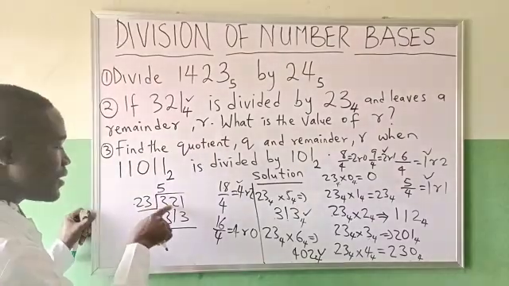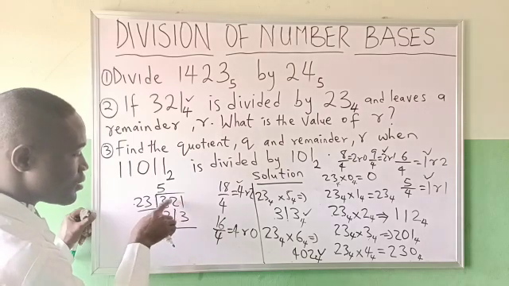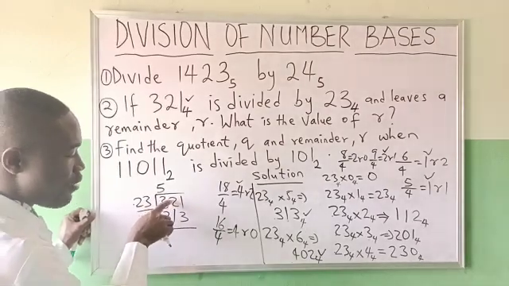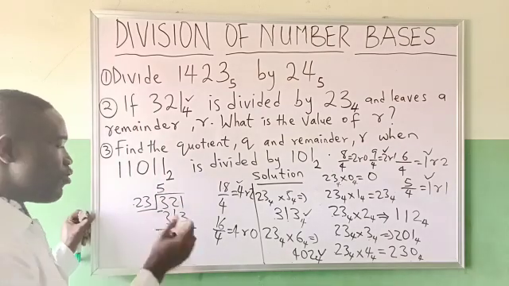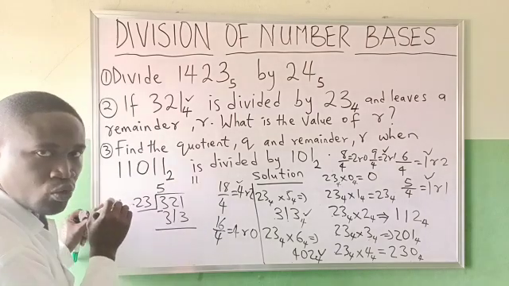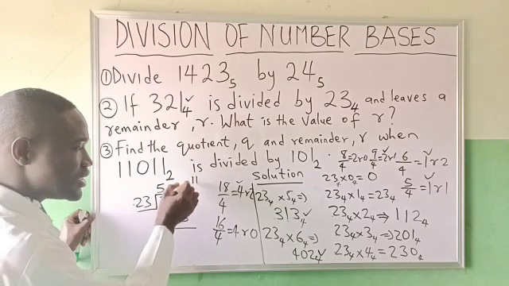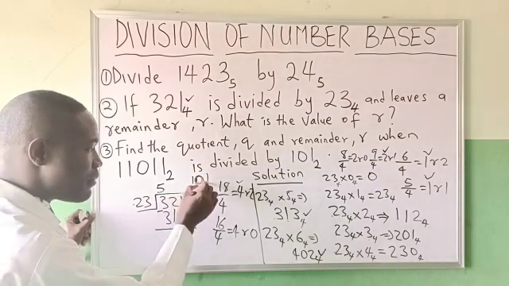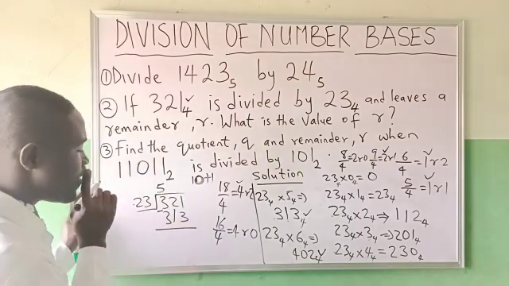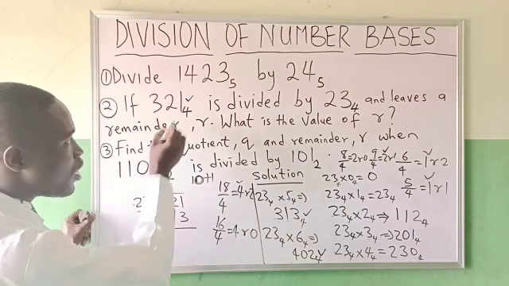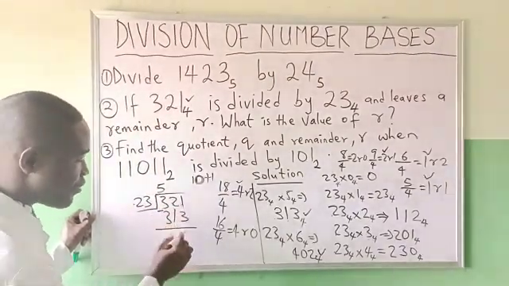Then I'll now say, carry 1 here. 1 minus this, it cannot. Carry 1 from 2. If I carry 1 from 2 to put it here, I won't call that one 10, I won't bring it here and call it 11. Because if I carry that one and put it here and I'm calling it 11, it means I am dealing with base 10. That is 10 plus 1, 11. So since the base is base 4, I will carry that one here, call it 4. 4 plus 1, 5. 5 minus 3 will give me 2.